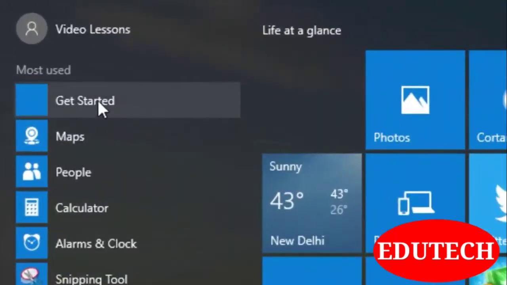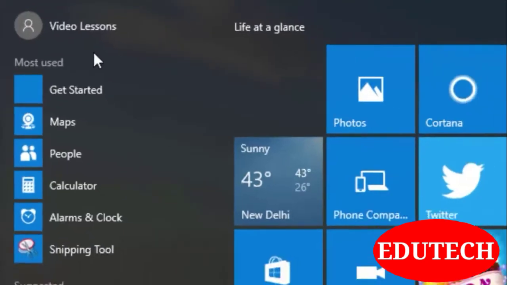Every Windows 10 system has one user. In Windows 10 there are two types of users. One is local and another is online. So if you want to log into a different user account and change personalization settings, then you can use this option. We will explore this option in more detail in future lessons.